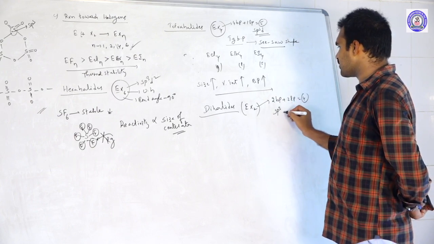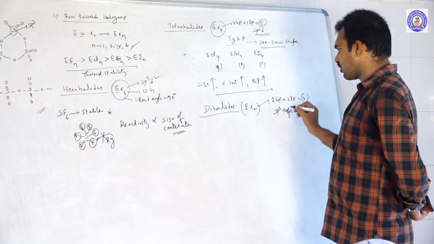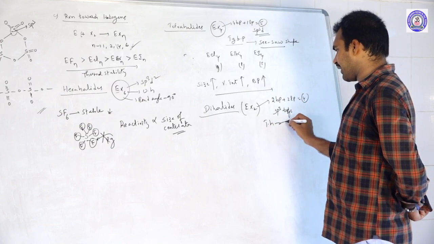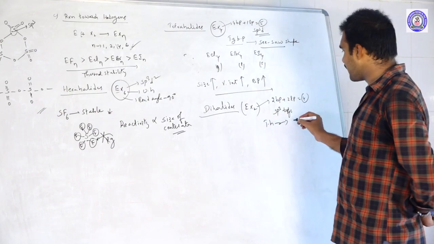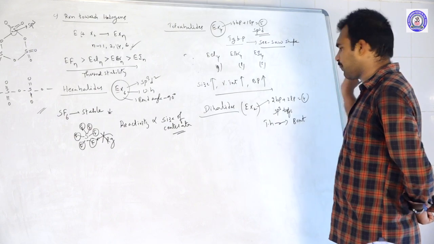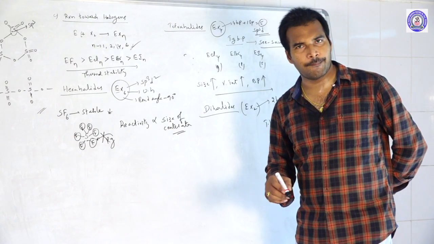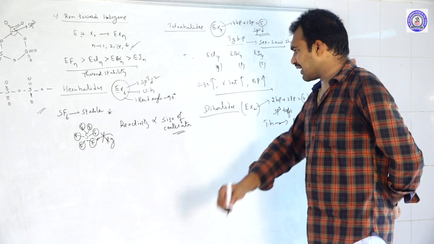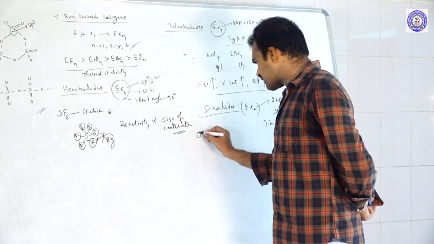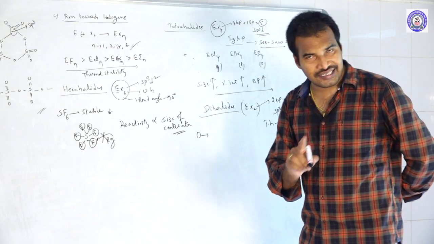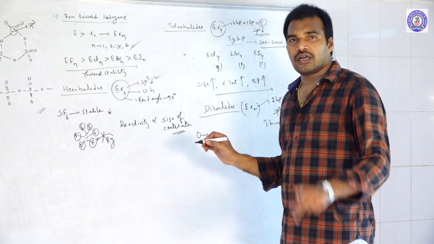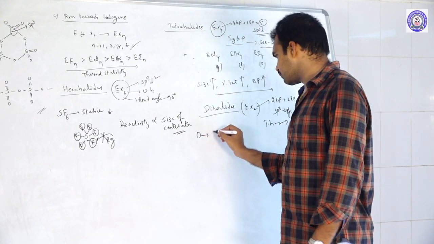So what is the hybridization? sp3 type. The general geometry is tetrahedral, but because of the presence of 2 lone pairs, they exist in bent shape. And coming to the dihalides, oxygen can form only difluorides.